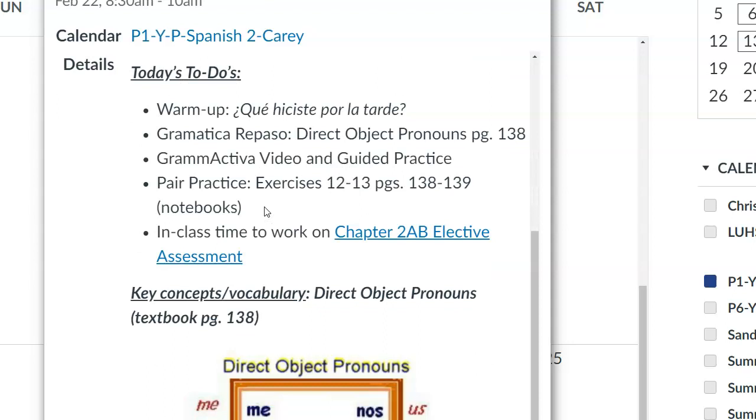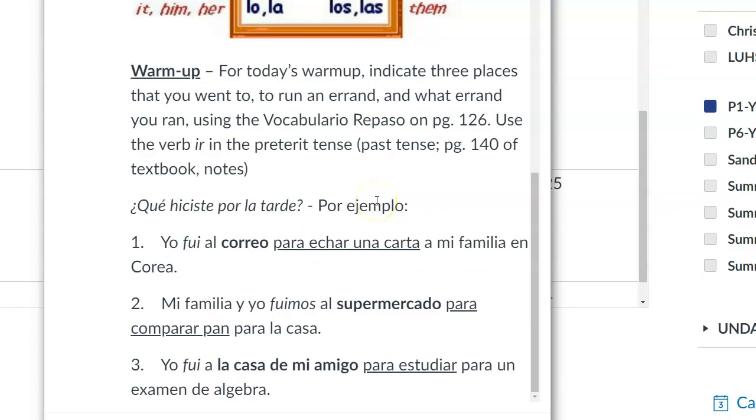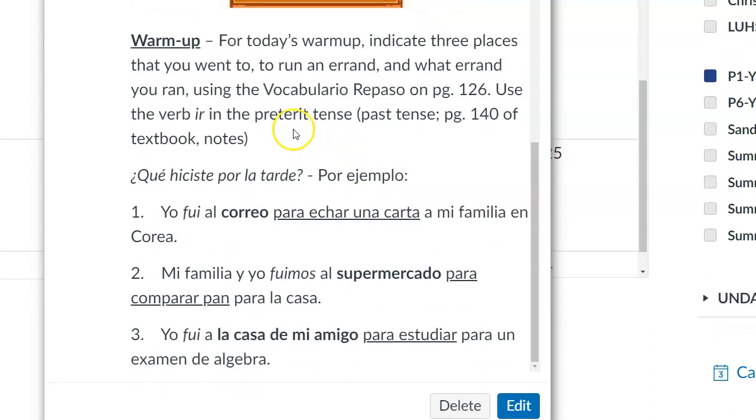Your warm-up question for today, ¿Qué hiciste por la tarde? It's asking what did you guys do in the afternoon in terms of places you went, and then the errands or activities you did at those places.